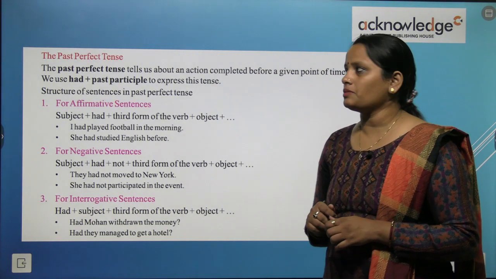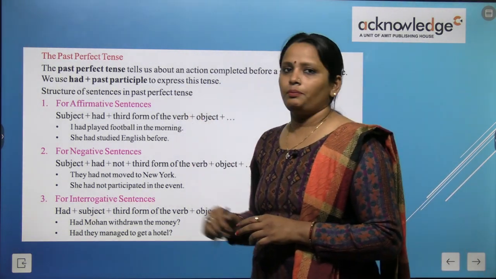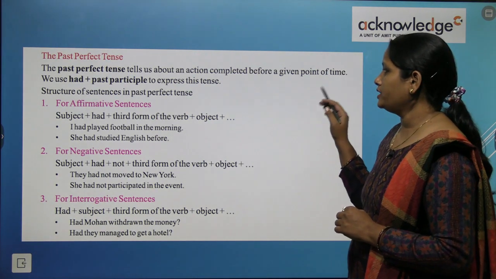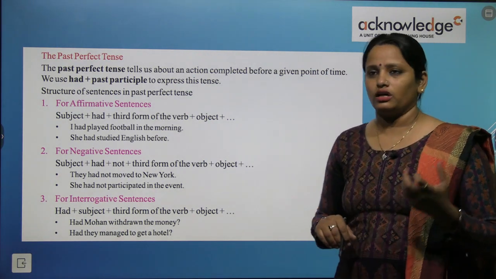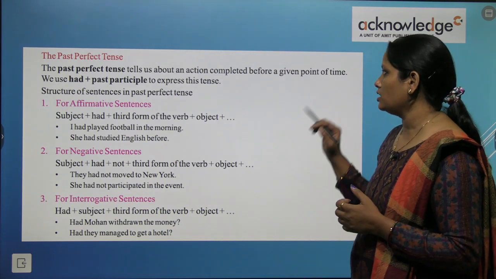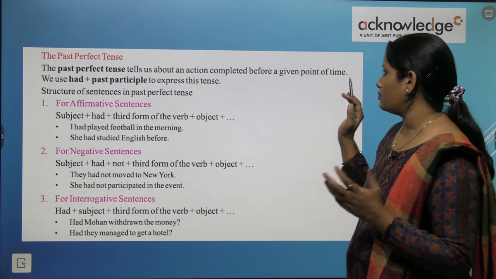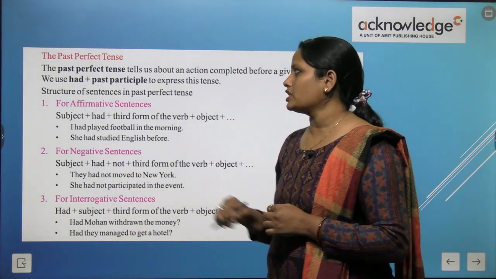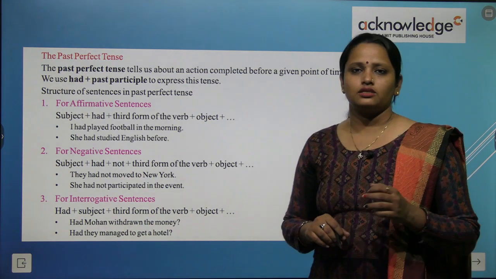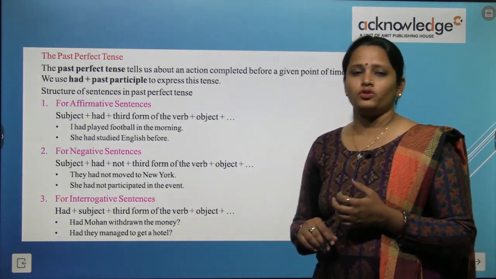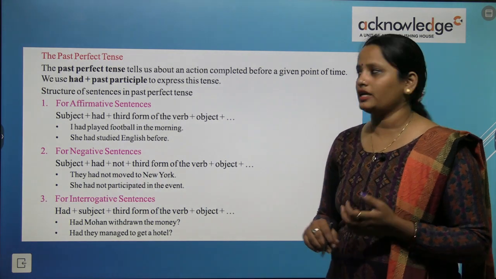Now next comes the past perfect tense. The past perfect tense tells us about an action completed before a point of time. So past perfect tense tells us about an action that was completed before a particular time. We use had plus past participle to express this tense. So we use the past participle form with had.